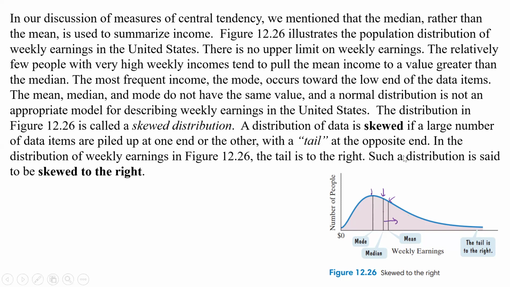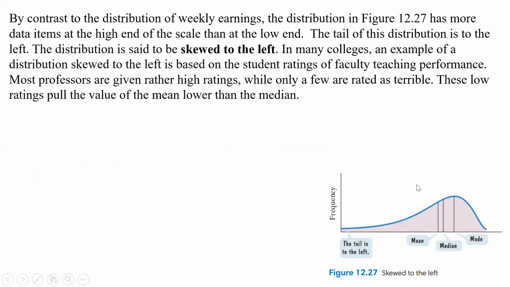Now we can also skew data to the left. That's what we see in this next one. Here we're skewing to the low end, and so this is skewed to the left. If there's a definite possibility of zero, then it stops there, but we can think about how it could keep going below that.